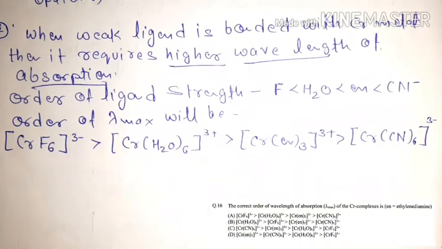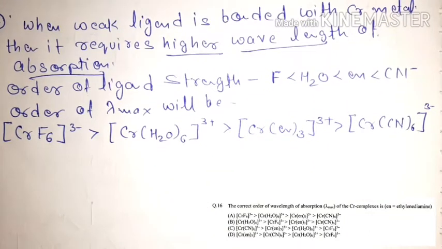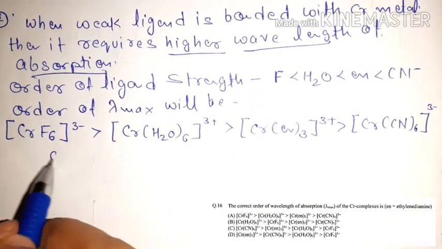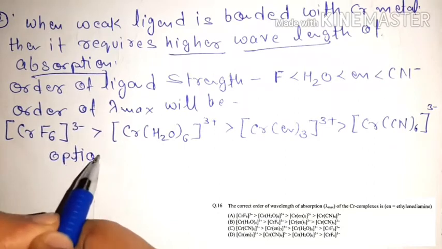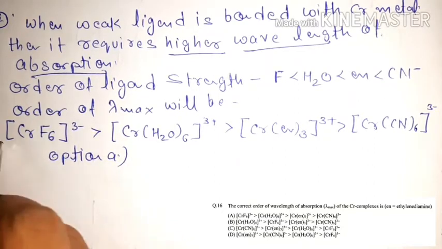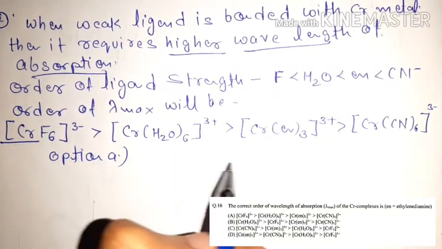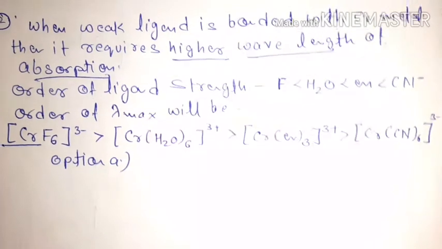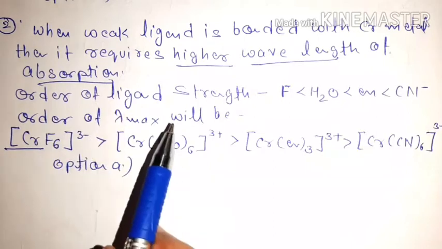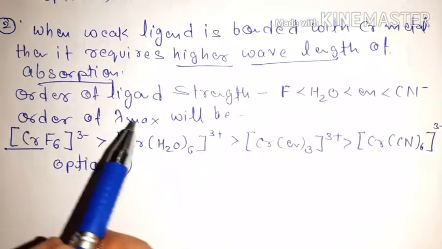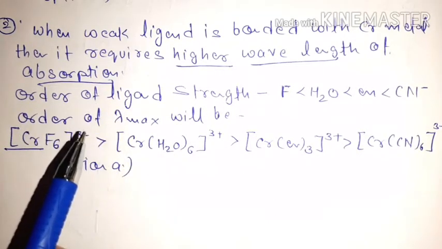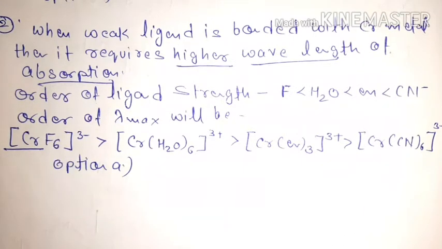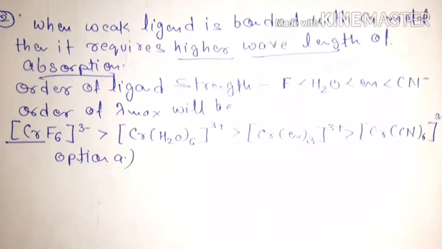This is the order of your lambda max, and you can relate with all options that your option number A matches this order. So option A will be the correct answer for this question. Okay, so you must know the relation between lambda max and your ligand field strength. They are inversely correlated. Okay friends, now we move towards the next question.